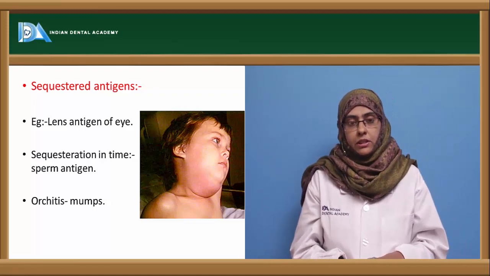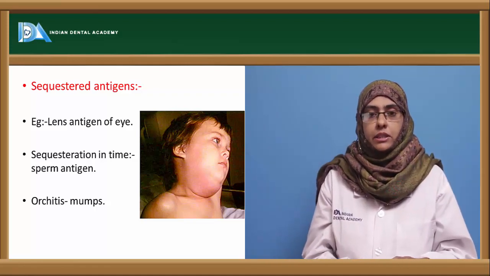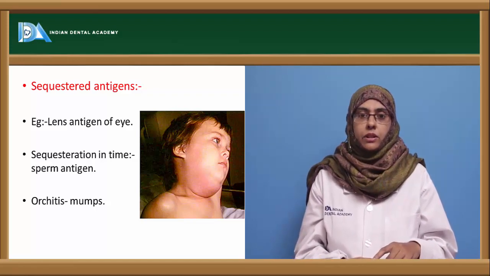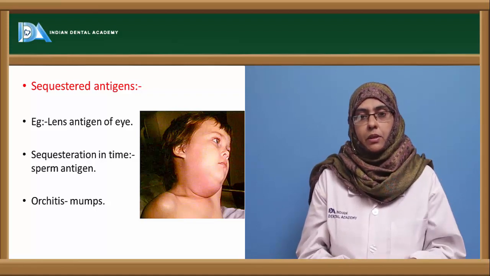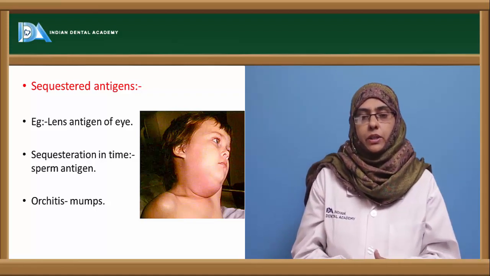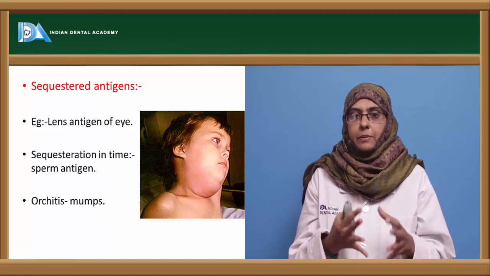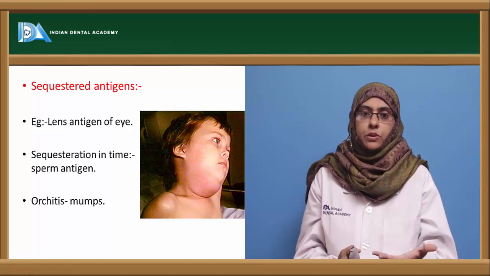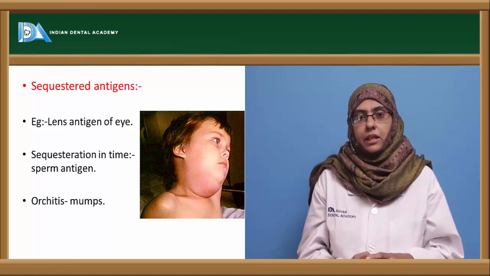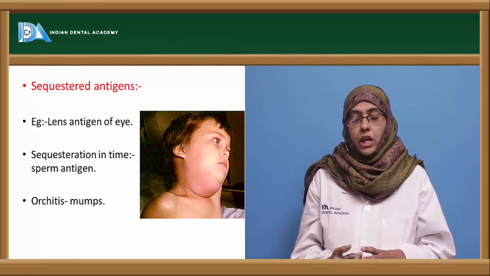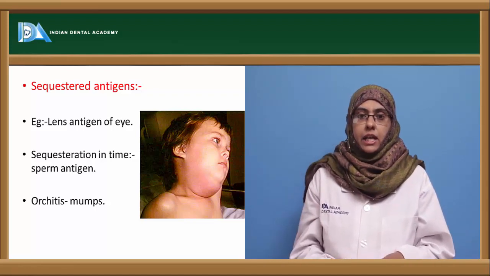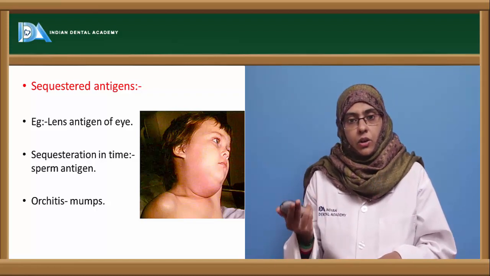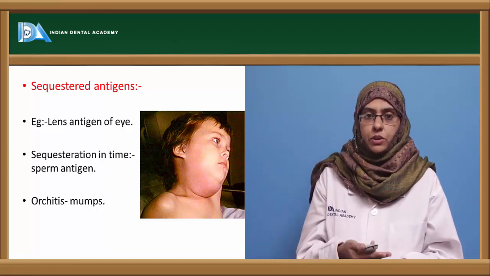Now the next concept is sequestered antigens. Sequestered antigens are nothing but hidden antigens. These antigens are of two types. One best example of the sequestered or hidden antigen is the lens protein, which is usually enclosed in a capsule. When there is an injury to the capsule, these antigens will be exposed, towards which an immune response can be developed by producing autoantibodies. So the lens antigen of the eye sometimes can be exposed due to injury and can cause the development of an immune response towards the eye.